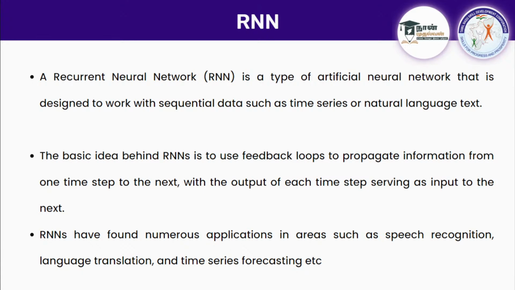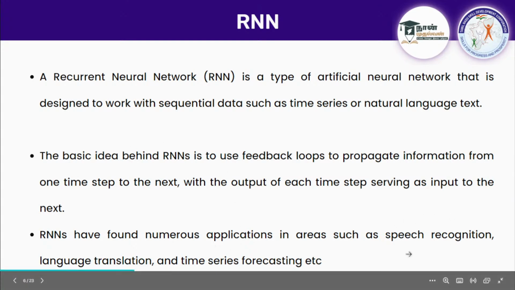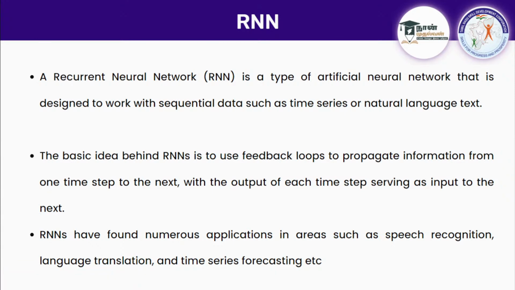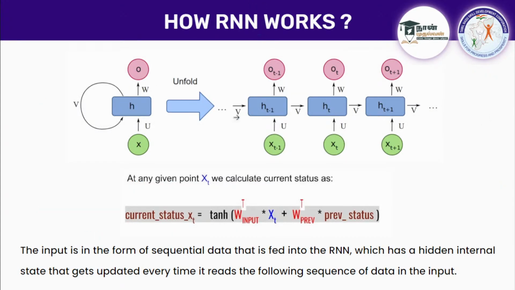But what is RNN? The basic idea behind RNN is to use a feedback loop. Some feedback is given to propagate information from one time step to the next, with the output of each time step serving as the input of the next. I'll show you an image so you can understand better. It has many applications in speech recognition, language translation, basically with text data, and also time series forecasting. We have learned about it using ARIMA. For the same task of predictions like stock market prediction, you can go with these RNN types.